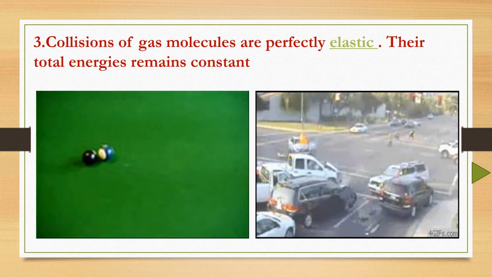But here in the right side video, when the two vehicles collide with each other, after collision the shape of the vehicles cannot be retrieved. So therefore the two balls have an elastic collision and the vehicles have an inelastic collision. That is the difference between elastic and inelastic collisions. Gas molecules always have elastic collisions.